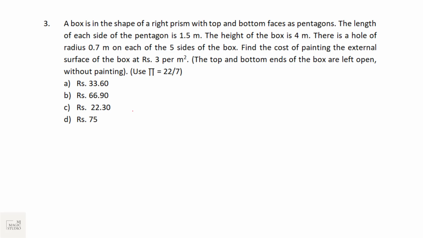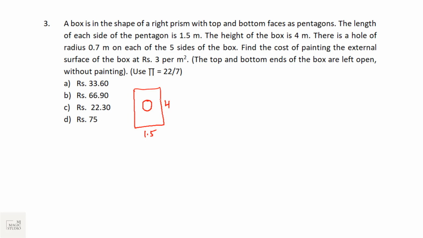The length of each side of the pentagon is 1.5 meter and the height is 4 meter. There is a hole of 0.7 meter radius on each of the 5 sides of the box.